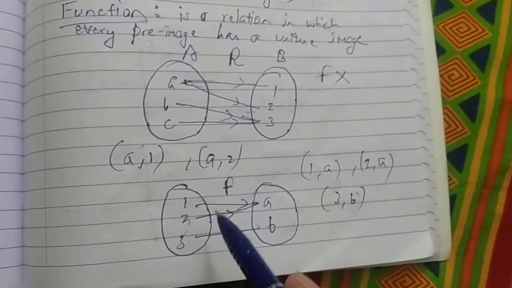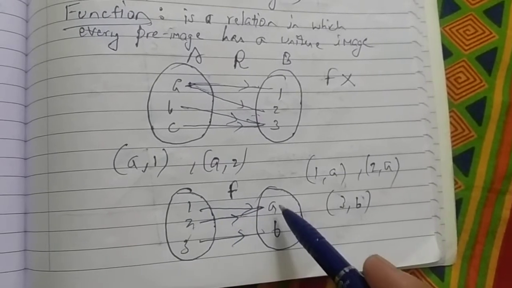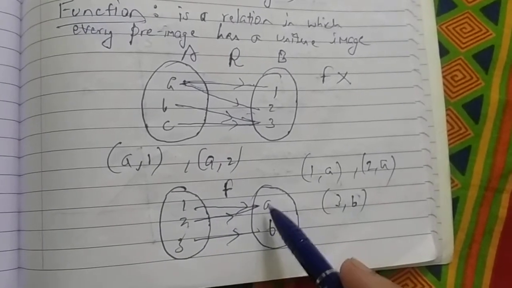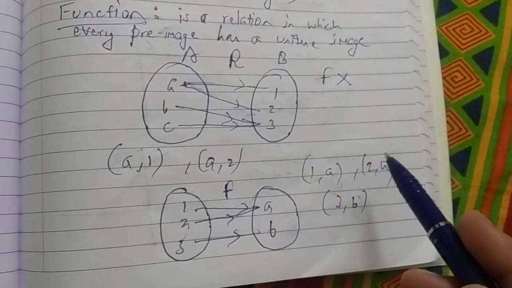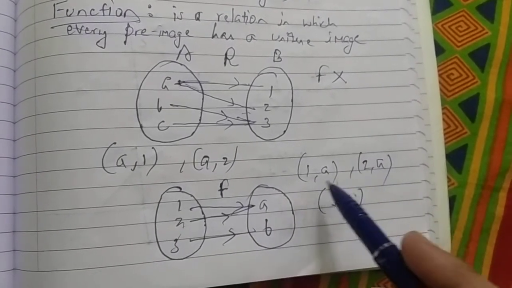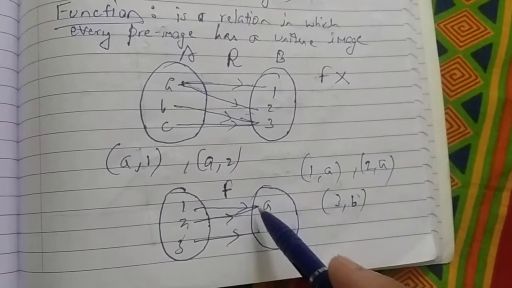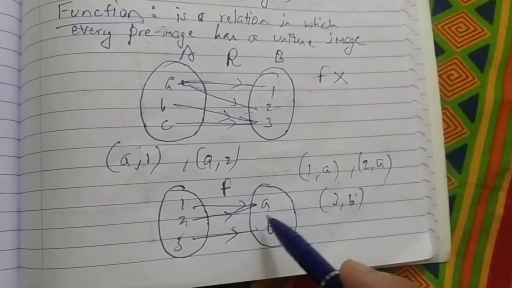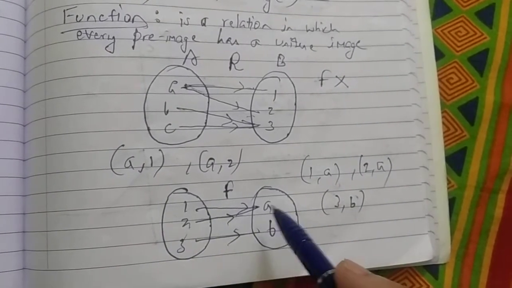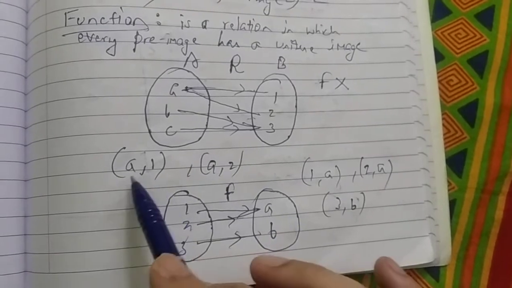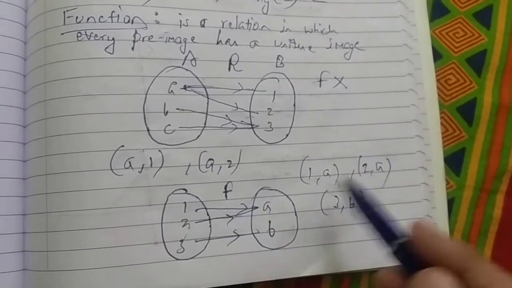Right? For example, if we consider this relation, so 1 has image A, 2 has image A, 3 has image B. So every pre-image has a unique image only, has single image only. 1 has only one image, 2 also has only one image, though that image is common. That is possible, but a pre-image has only one image. It is not like the previous relation, right? So this is a function, of course.